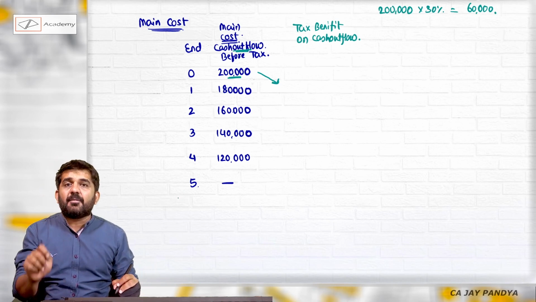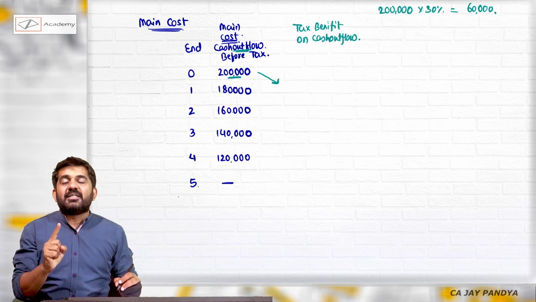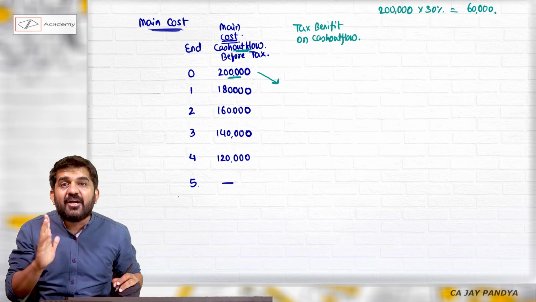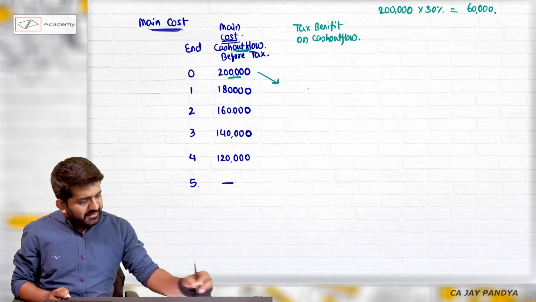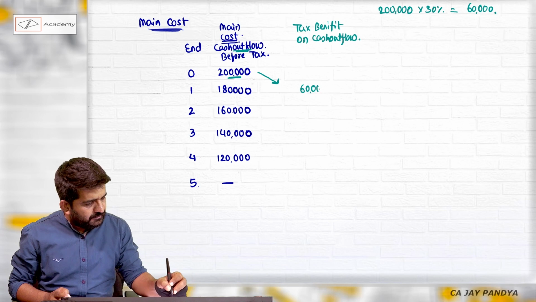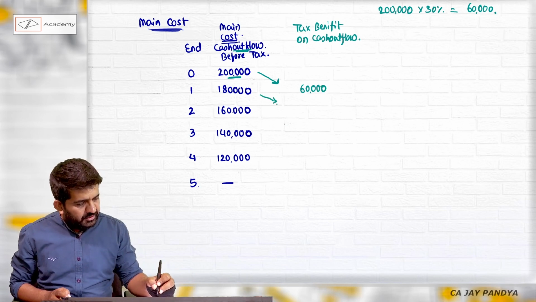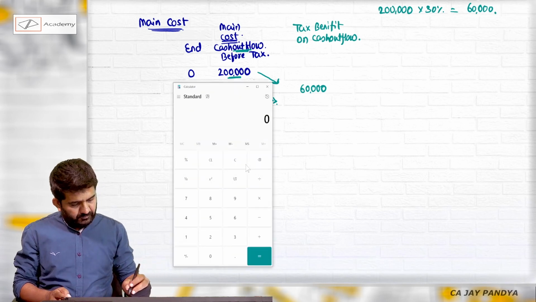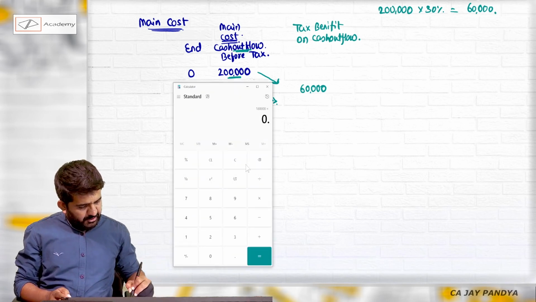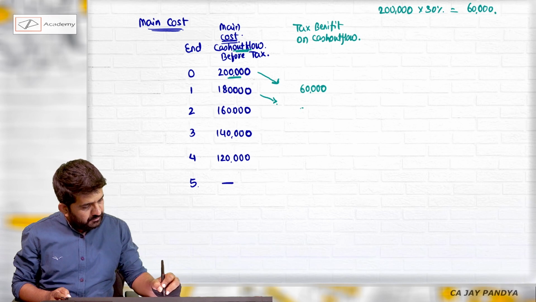Even if you are paying on the first date, the tax benefit always happens at the end of the year. So the tax benefit is 60,000. Then 1,80,000 into 0.3 is 54,000.